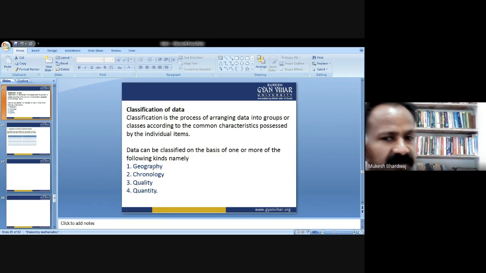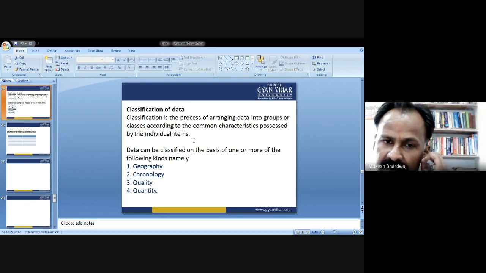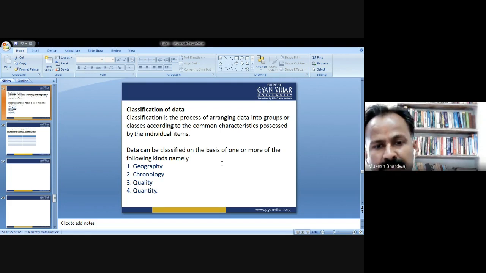Now, the classification of data is done on four major kinds. The classification is the process of arranging data into groups or classes according to the common characteristics possessed by the individual items. Data can be classified on the basis of one or more of the following kinds, namely geography, chronology, quality, and quantity.